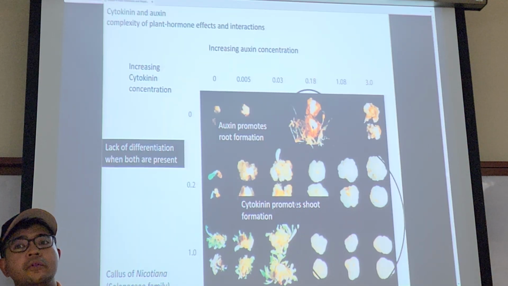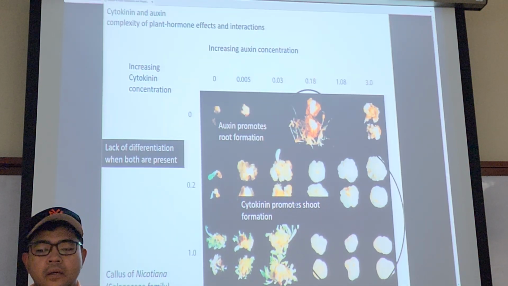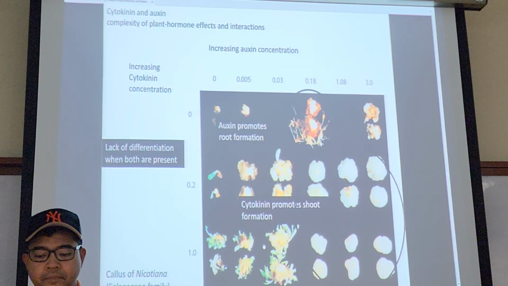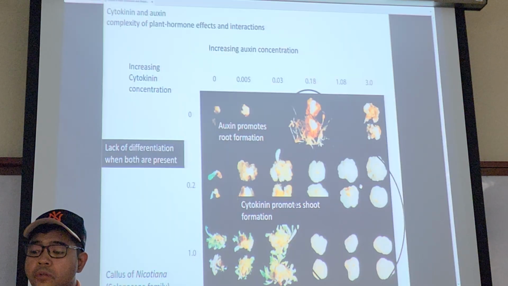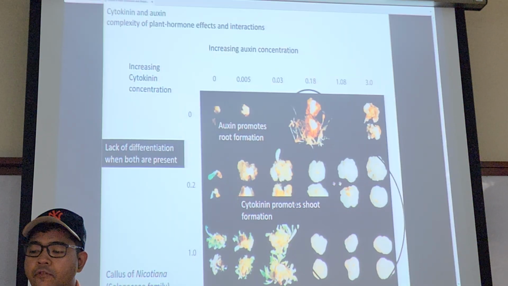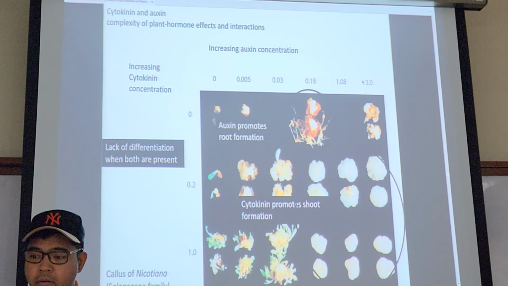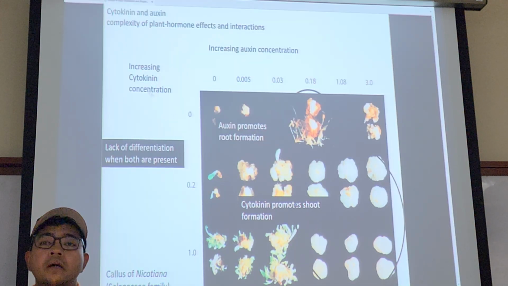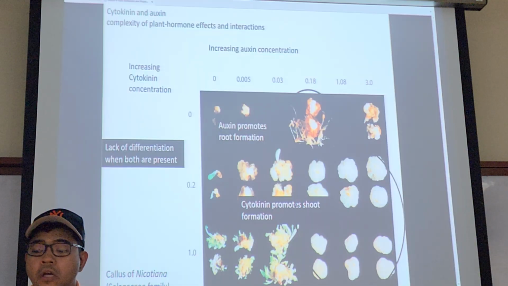So depending on your goal, what do you want to use, or what do you want to achieve? Is it rooting or is it shoot sprouting? Or do you just want to maintain it in the flask for many, many years? If you want to maintain it for many, many years, then go for super high auxin with medium or high concentration of cytokinin.